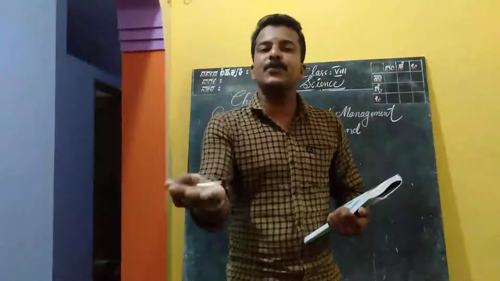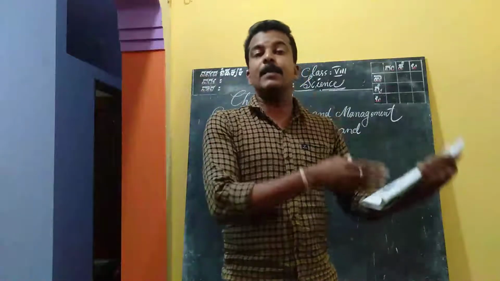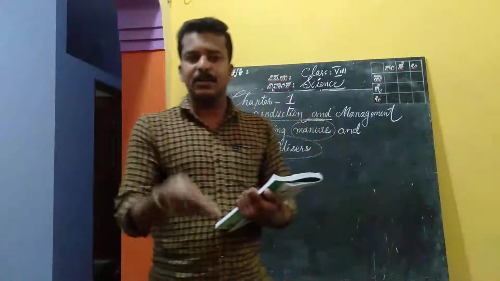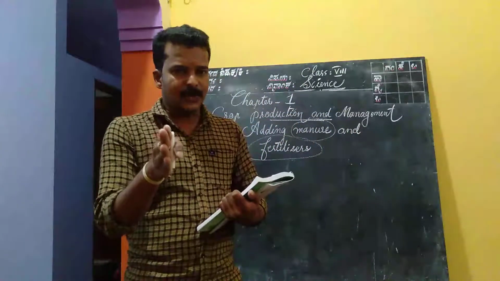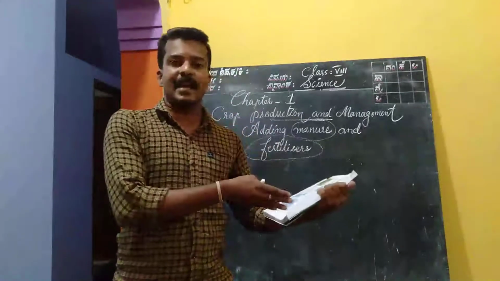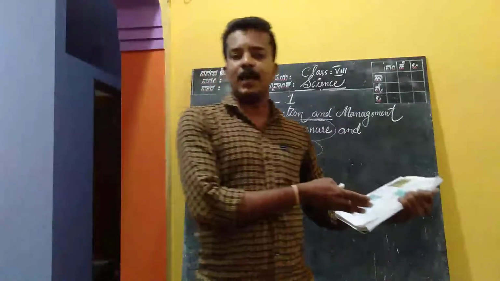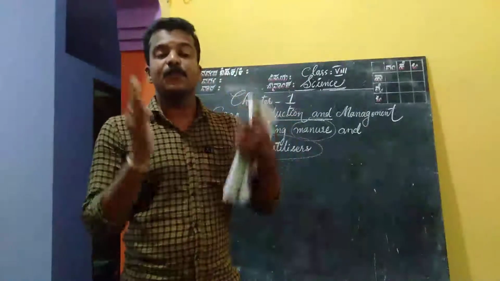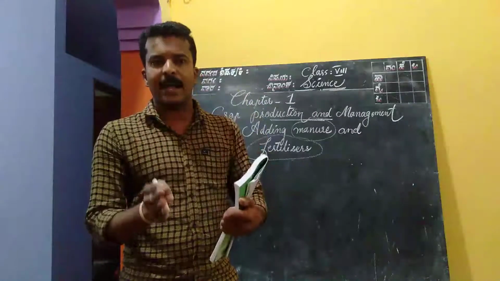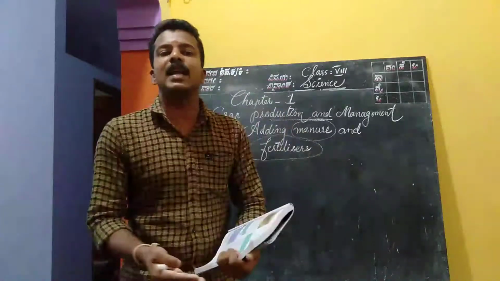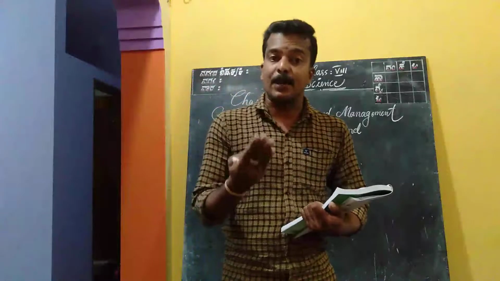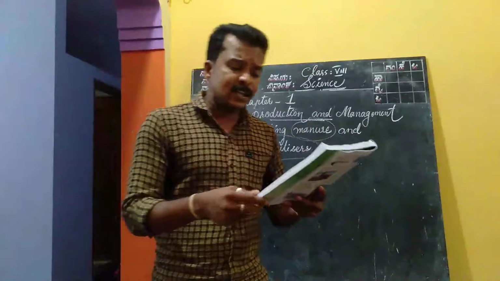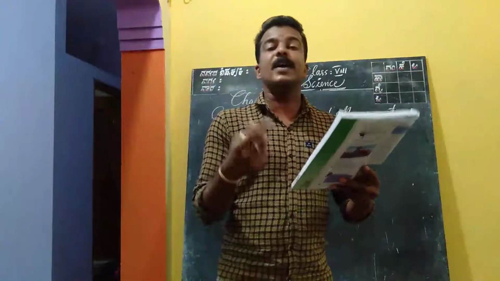Actually, crop after crop they cultivate, and there may be a chance of losing the fertility of the soil. Do you understand? Is it clear for you? Whereas in certain areas, the fertility of the soil may be less. In such cases, the farmers must apply manures and fertilizers in order to grow the plants in a healthy manner. Continuous cultivation of crops makes the soil poor in nutrients.